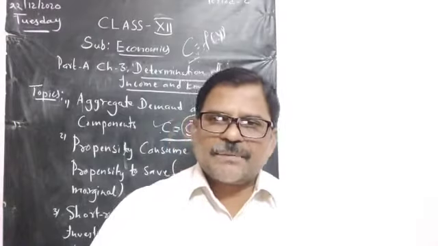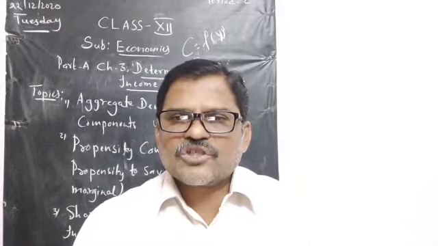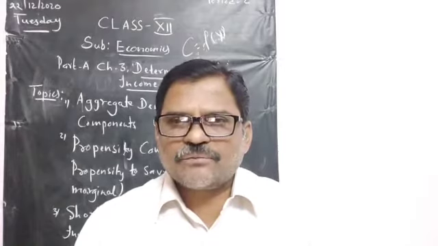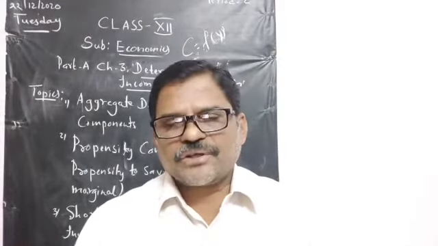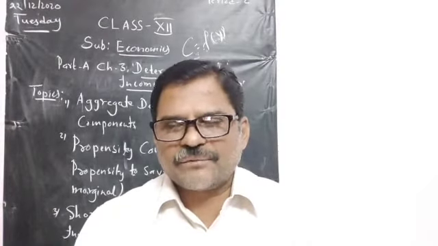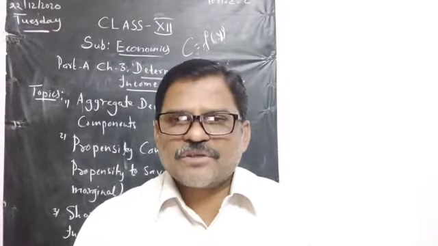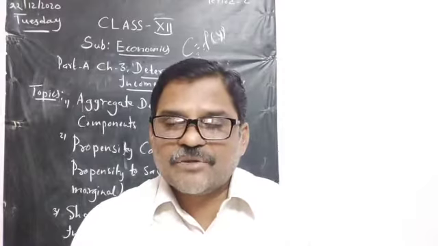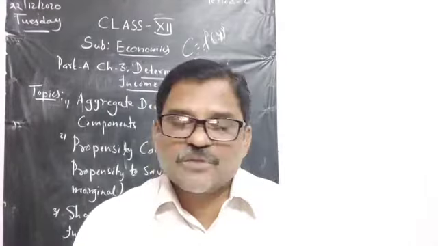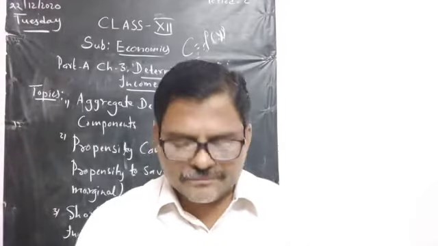So once again I repeat, what is the formula or symbolical equation of the consumption function? The consumption function is also called the propensity to consume. C is equal to C bar plus BY. B is a small letter, Y is a capital letter. C means consumption. C bar means consumption even when the income is 0. B means the slope of the consumption curve, which is called MPC, marginal propensity to consume. And Y means income.